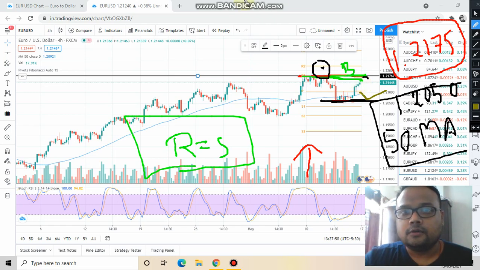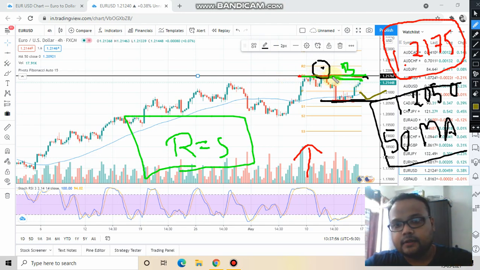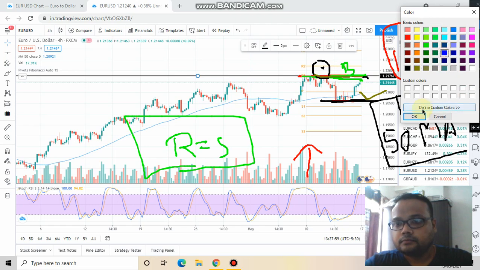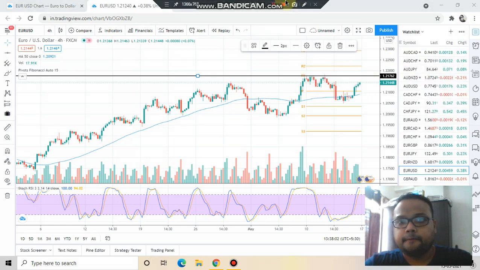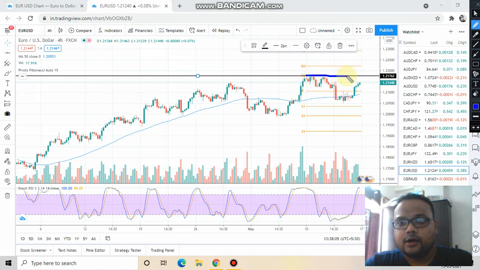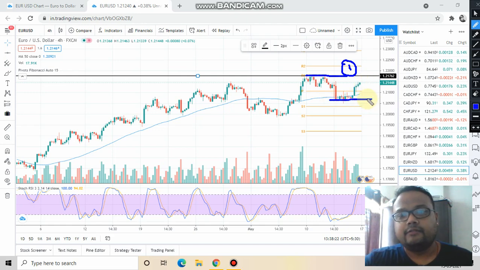Again, the first trading opportunity will be if the market crosses this particular level, 1.2175, and you see that the market has crossed the level beautifully, with no price struggling, price trading comfortably, then you can go for a buy order above this line. This is your first trading opportunity. On the other hand, if the market comes down to this support level, at 1.2050 or at the 50 moving average, and you see that the market is taking support, then also you can go for a buy order.